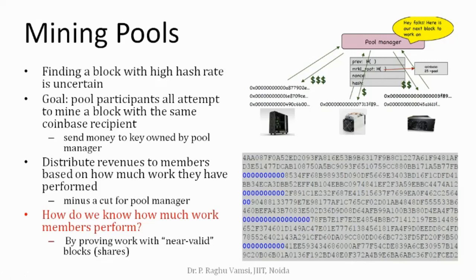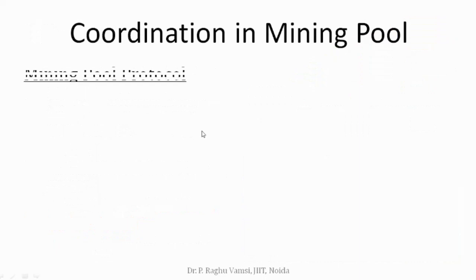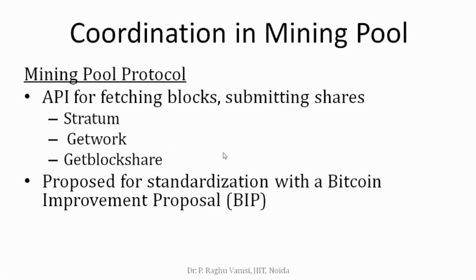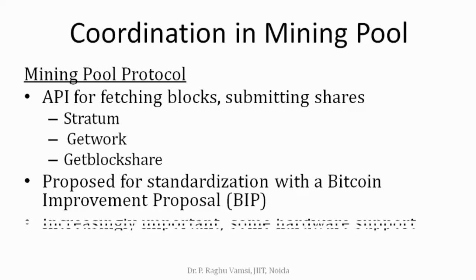They will have pool software and pool protocols, and based on that, this mining happens. So for the mining pool protocol, there are APIs for fetching blocks and submitting shares. Stratum is one mining pool protocol, and getwork and getblocktemplate are the APIs especially for fetching the blocks and submitting the shares. This was proposed as a standardization with a Bitcoin Improvement Proposal.